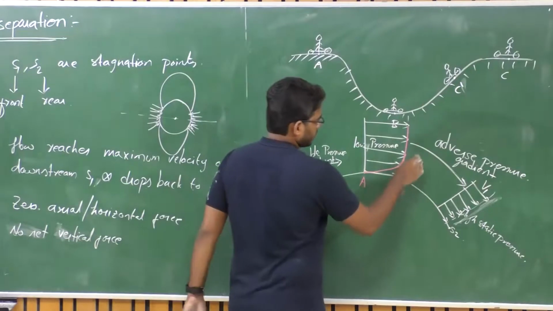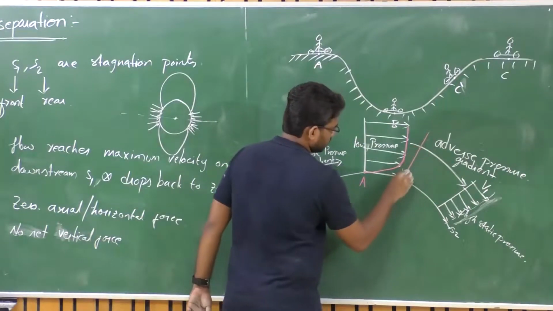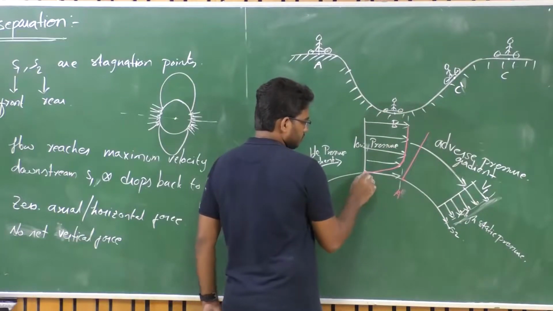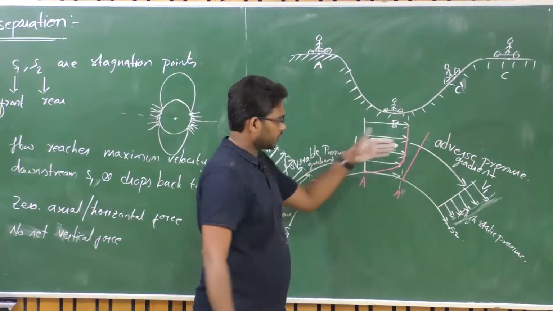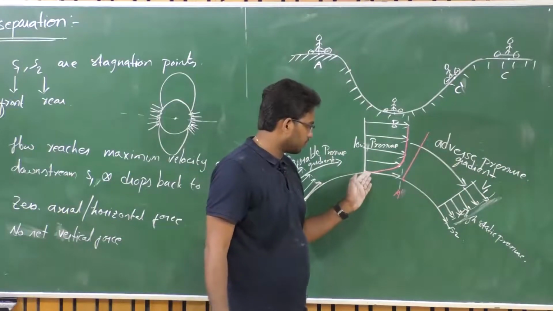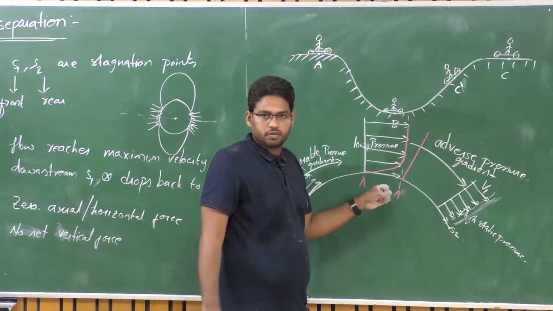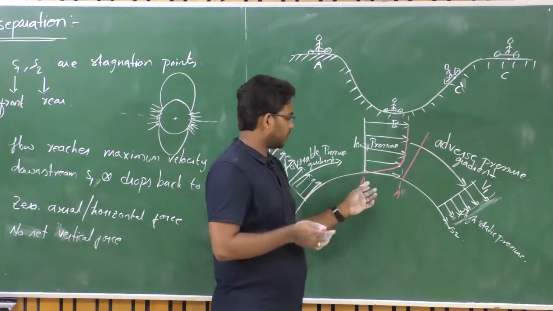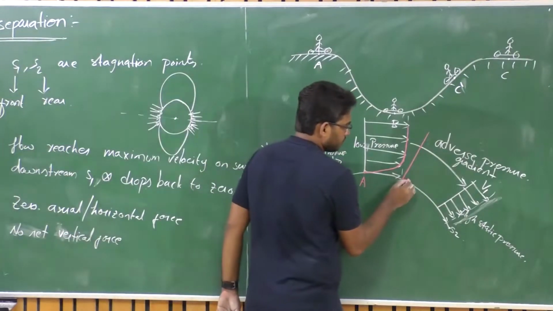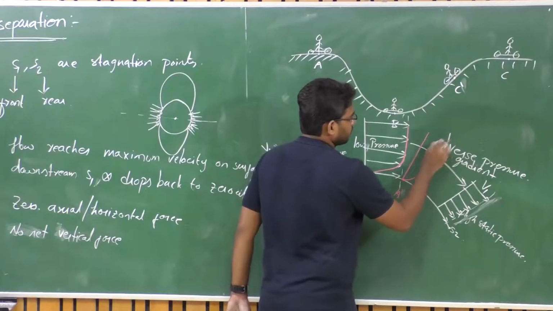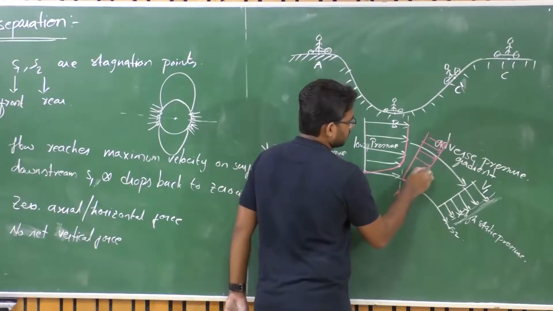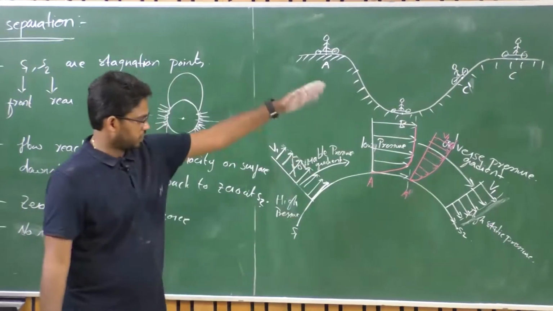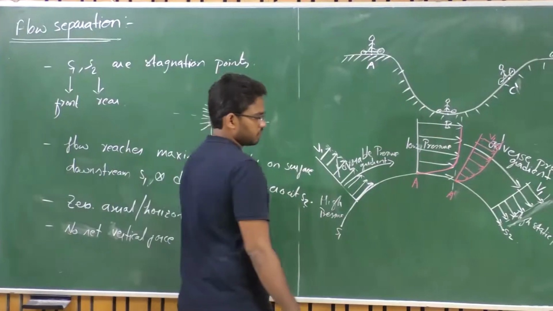If I draw a perpendicular to the surface here at A prime, the fluid element which has certain velocity here, because of the adverse pressure conditions and also because of the fluid friction, will try to retard, isn't it? The velocity profile will completely change compared to that at A. So the profile may be something like this, right? Say that V1 is the local velocity at that particular location. Am I correct or not?